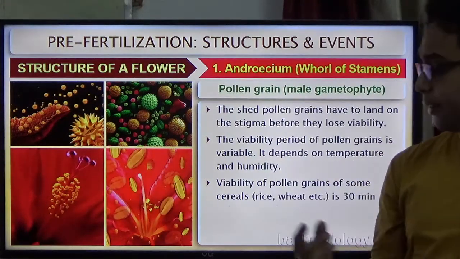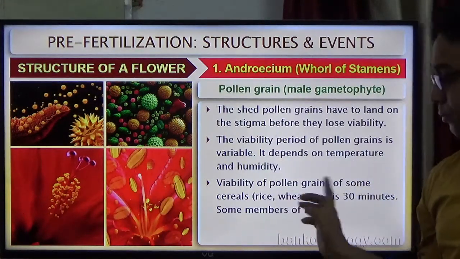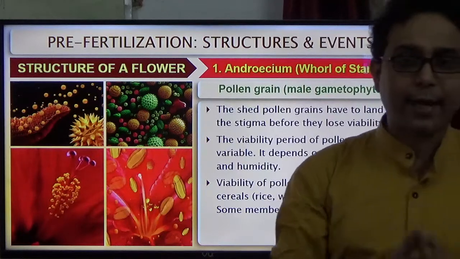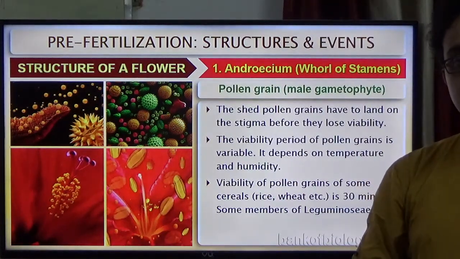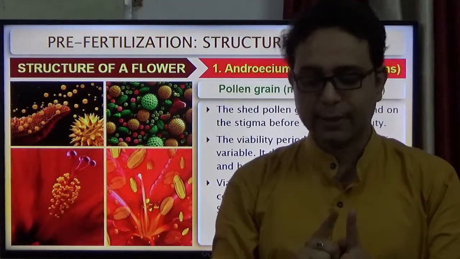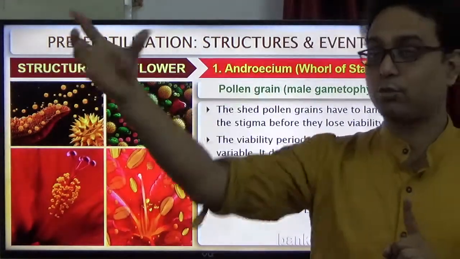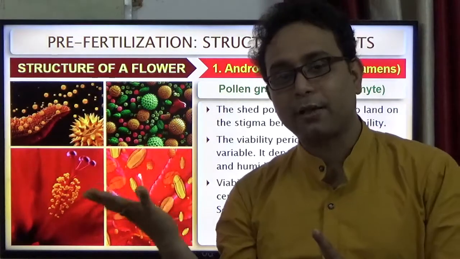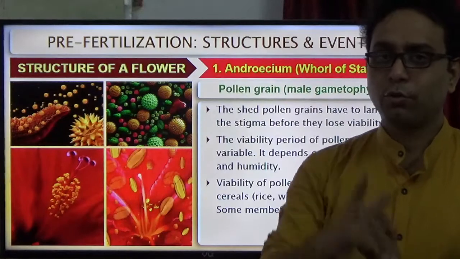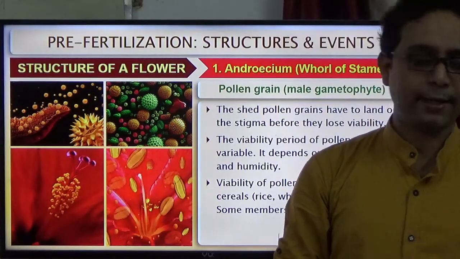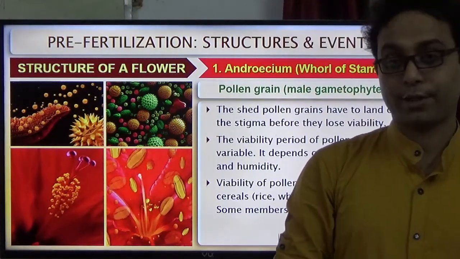The viability of pollen grains of some cereals, like rice and wheat, is only 30 minutes. If in those 30 minutes the pollen grains do not land on the stigma, their viability is lost. Which type of plant exhibits this? This is rice or wheat.